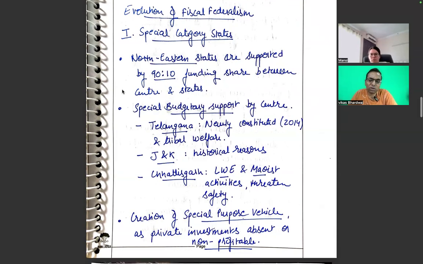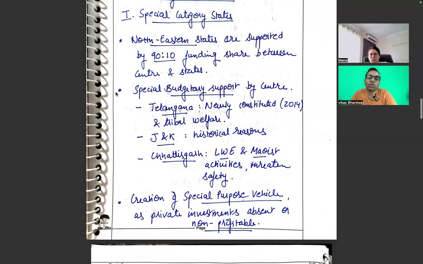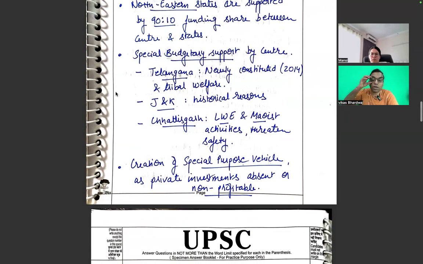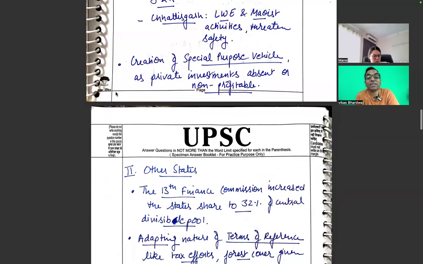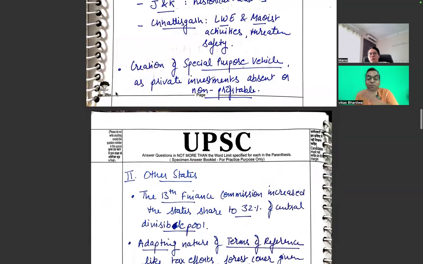Oh, these historical reasons are also a good point, but rather than that, you can say job creation and also infrastructure. Those two words would have been sufficient also. Chhattisgarh, LWE, Maoist activities and threatened safety. I think one layer of ideas is very much visible, but since it is an economics question, we have to purposefully keep on molding, even in special category and everything also.